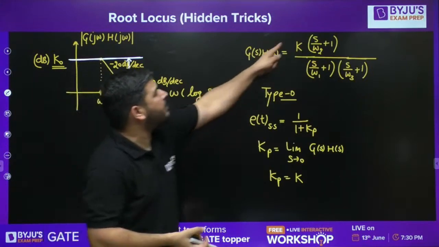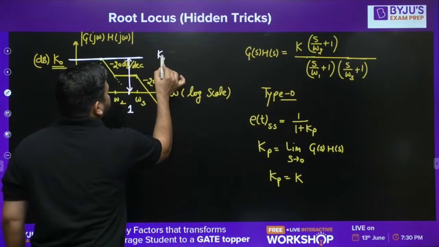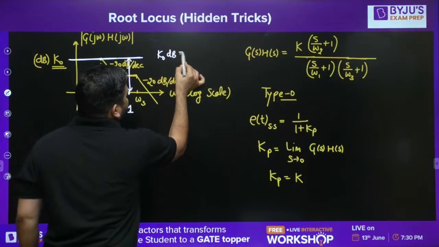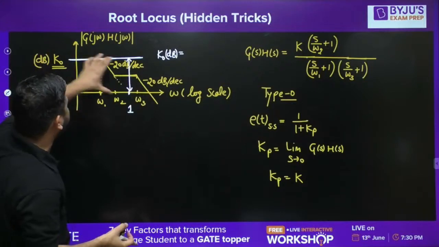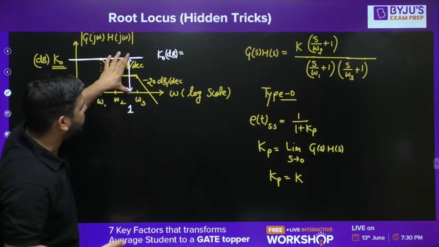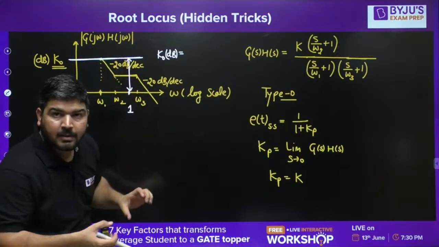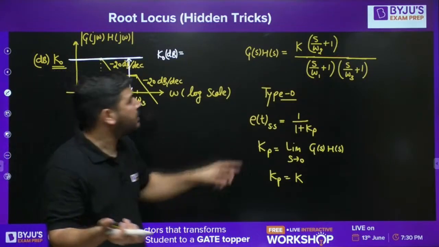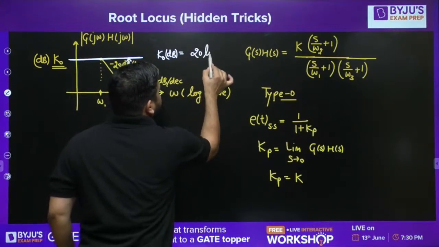But we want the actual value of K. So this height is K naught dB. Okay, so it means it is in dB. So we have calculated this height. It's K naught dB. It's given in the diagram. But we want this K. It means this height is the decibel value of K. It means it has to be 20 log K. Is it clear, guys?